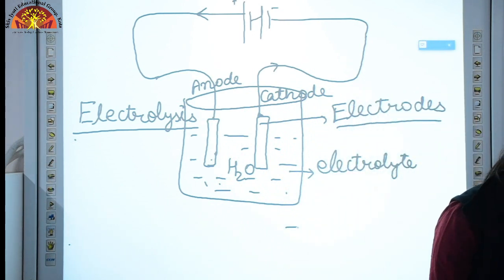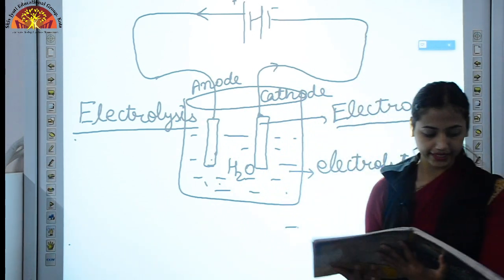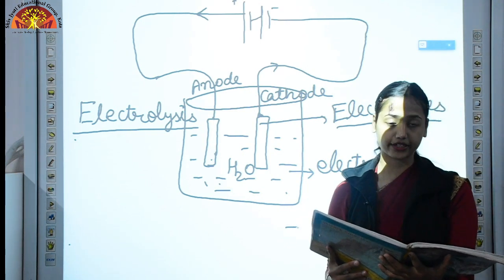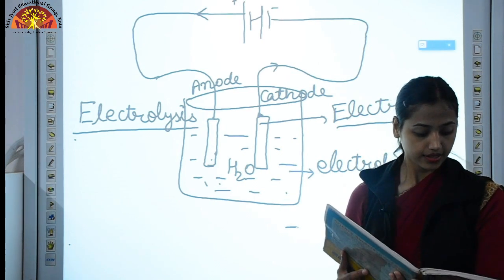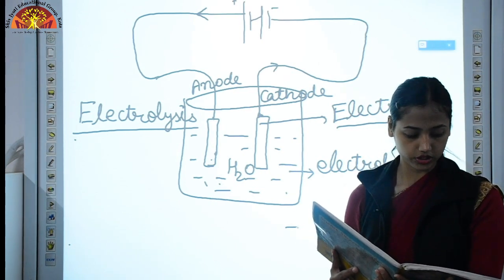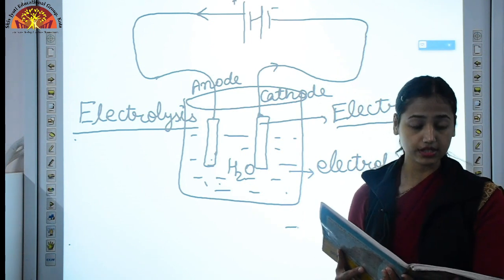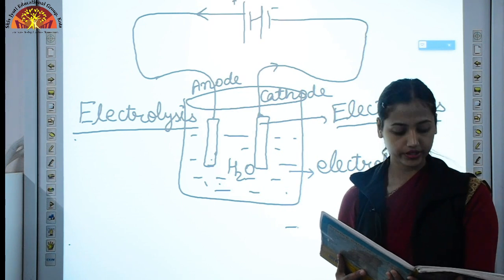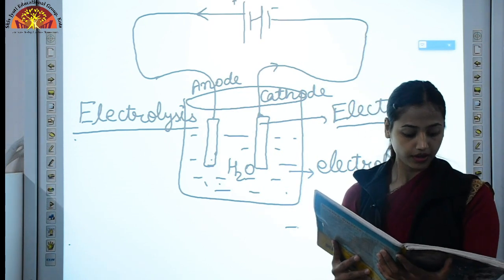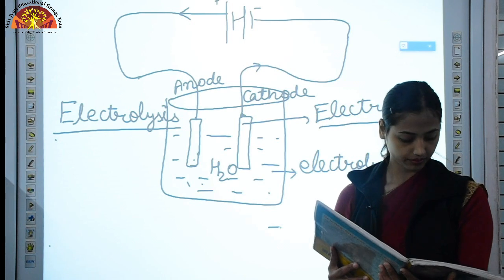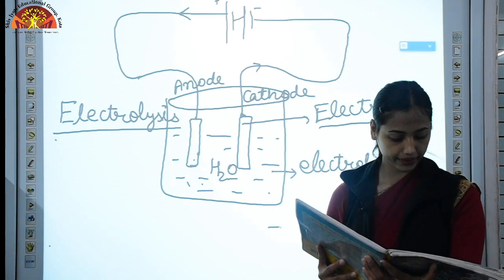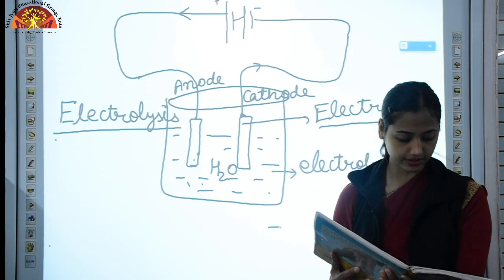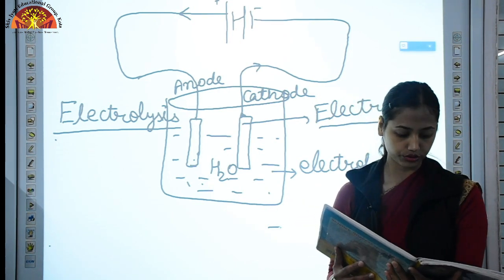So here comes our next internal question. You have to write on page 186, question 2, what is chemical effect of electric current? Mark the answer. The phenomenon of causing chemical changes by passing electric current is called chemical effect of electric current. The next internal question on same page 186, what is electrode? Mark the answer. The rod or plate through which electric current either enters or leaves an electrolytic solution is called an electrode.